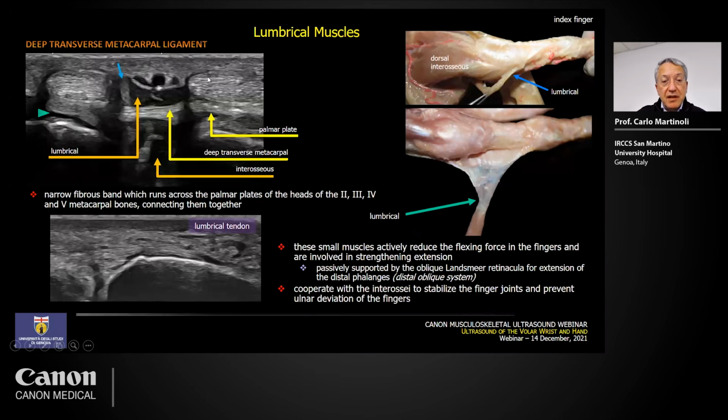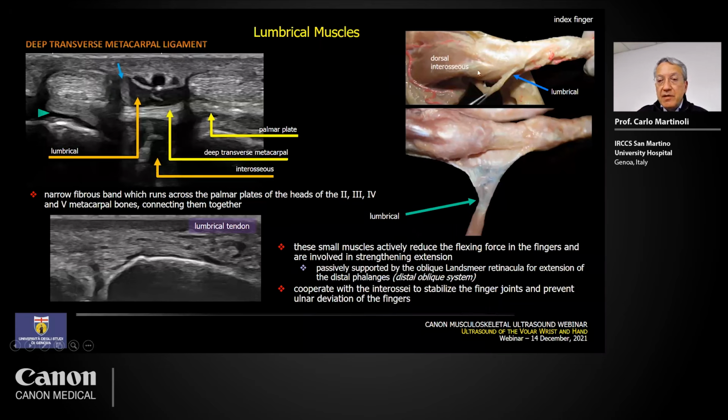You see the flexor tendons of two adjacent fingers, and you see the deep transverse metacarpal ligament here forming a floor for the lumbrical muscle. Here is an image of the distal part of the lumbrical muscle. You see the tendon of the lumbrical, and you also see the common digital neurovascular pedicle with one artery, some veins, and a small nerve.